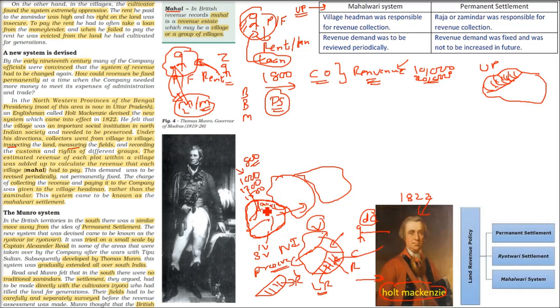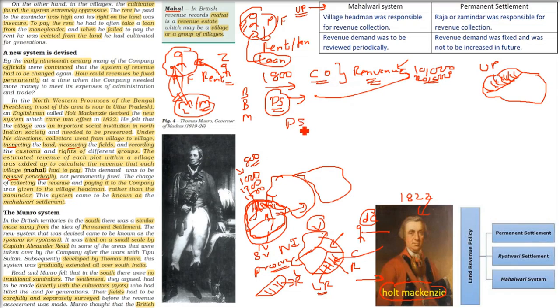Mahal is a village or it can be a group of villages, and that group of villages or a village needs to give some money to the company. So the combined money of that Mahal has to be given, and it is not fixed. In the Sthai Bandobasti, the amount was fixed. Here it was not fixed. It can be changed. This amount can be revised periodically, maybe in a month or 3 months.